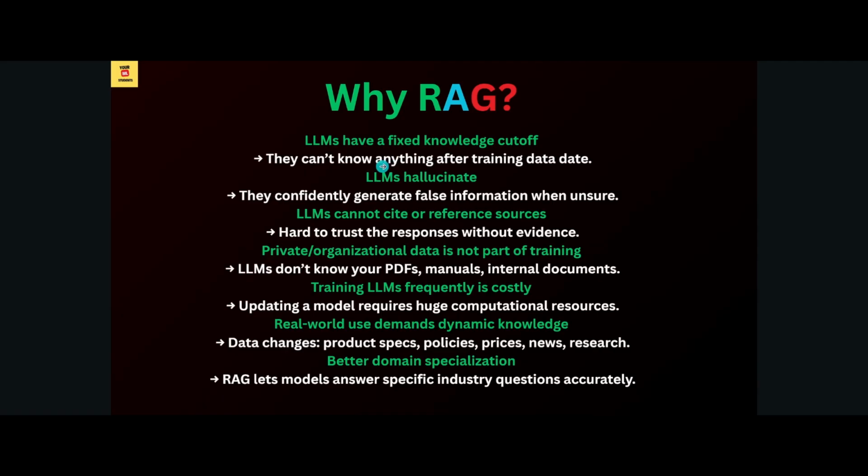The next thing is LLMs hallucinate. They confidently generate false information when unsure. If you are asking about any recent information, your LLM may not have that answer because it was trained before that date, right? So sometimes what happens is it confidently generates false information when it is unsure, which is not right.